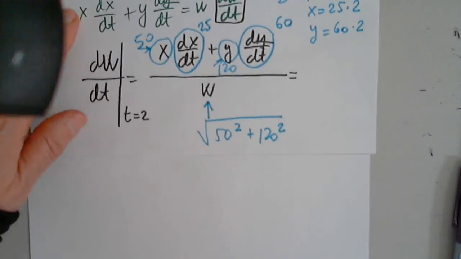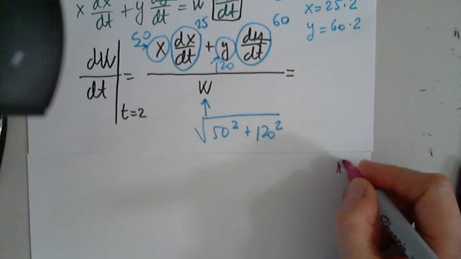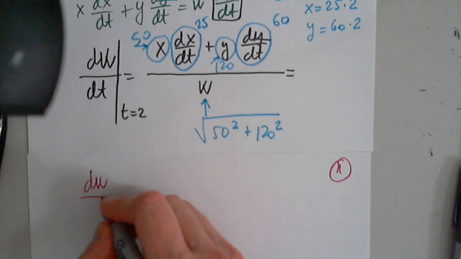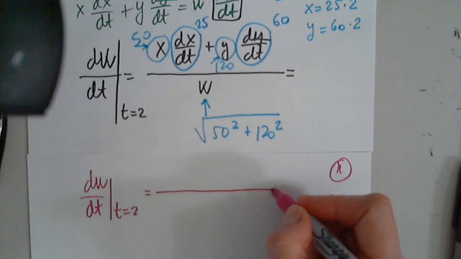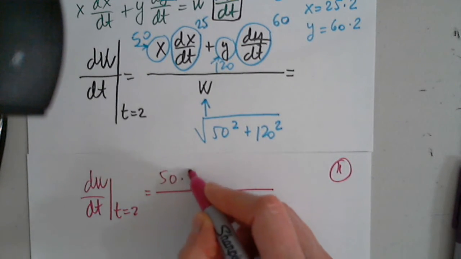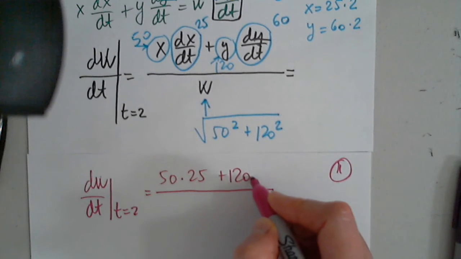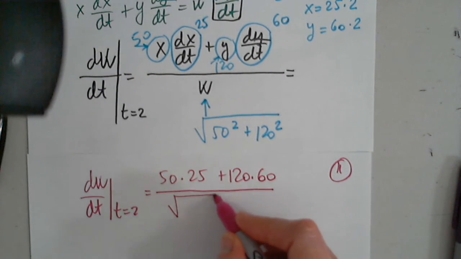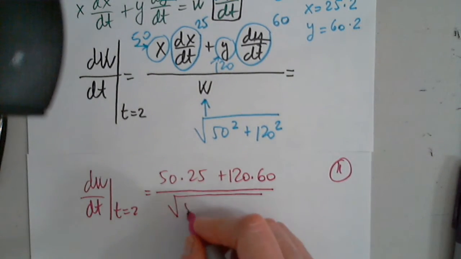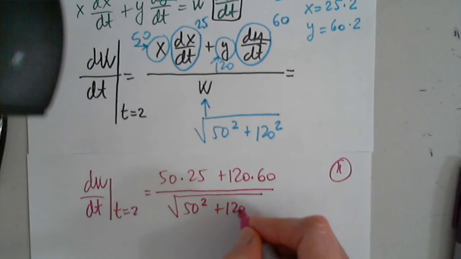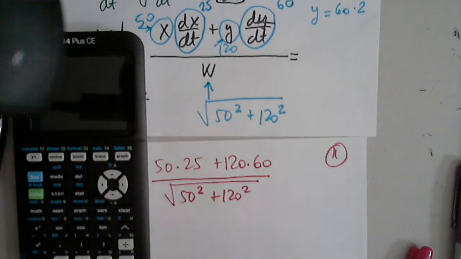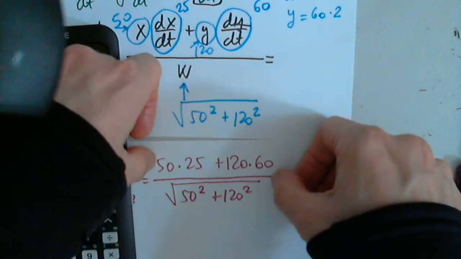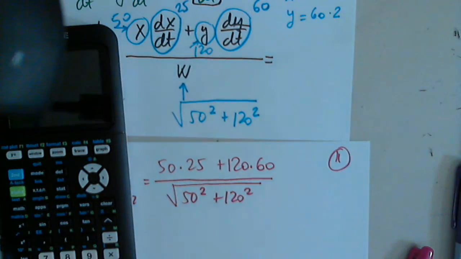So dw over dt when t equals 2, one more time, is 50 multiplied by 25 plus 120 multiplied by 60. Everything's divided by the square root of 50 squared plus 120 squared. Careful how you plug it in. You have to use parentheses around the top.